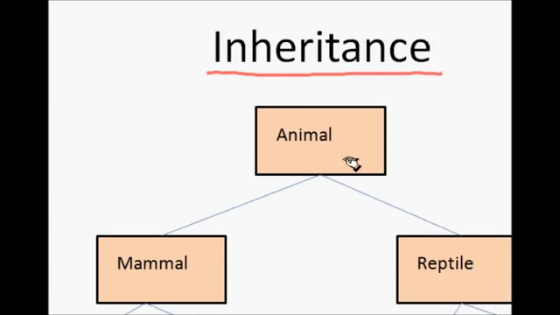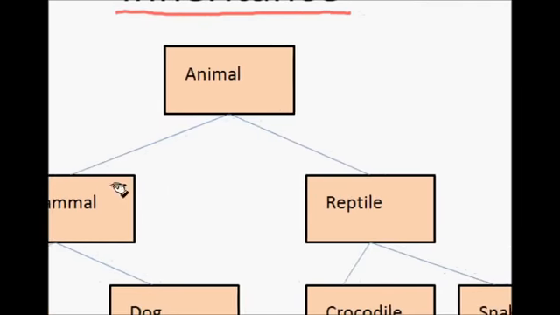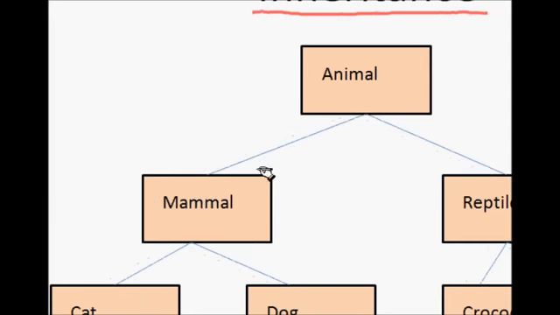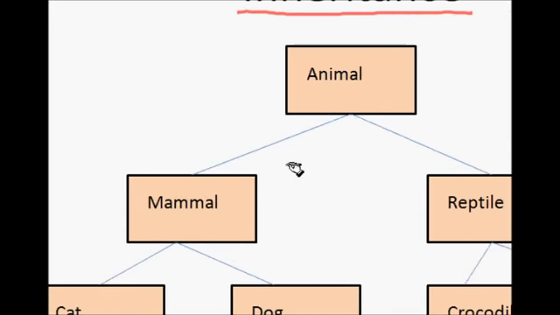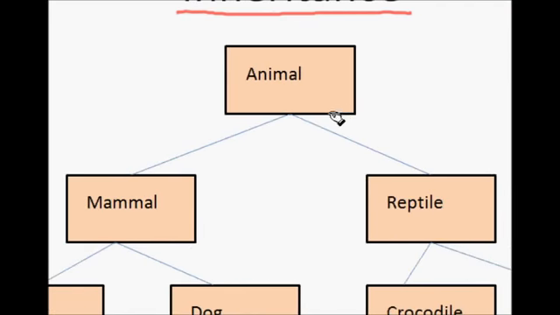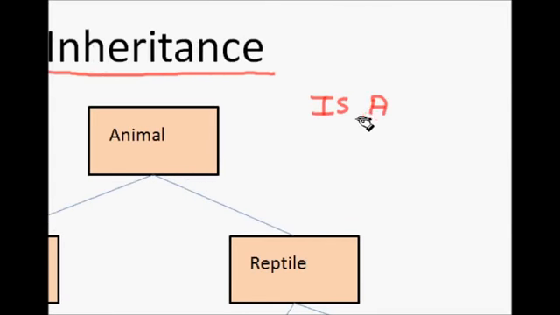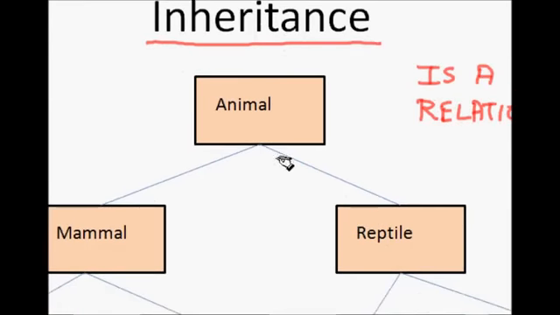Now animals, if you see, mammals and reptiles both are animals, but they are specializations or derivations from animal. So mammals are also animals and reptiles are animals. Okay, so inheritance follows what is known as an "is a" relationship, that mammal is an animal, reptile is an animal.